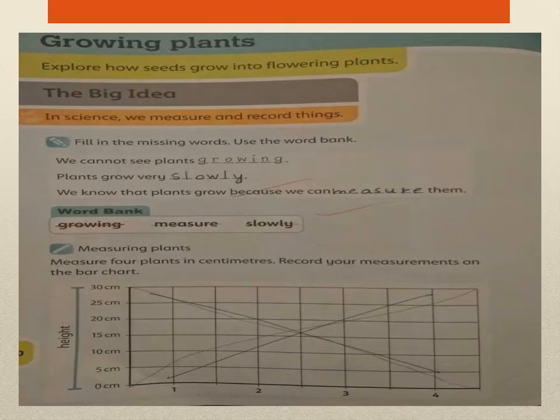Okay class, now write date and day on page 90 of your textbook. Growing plants. Again, it's written over here, explore how seeds grow into flowering plants. Thus, you have to practice measuring plants accurately using observation and measurement to get information about different plants' growth.